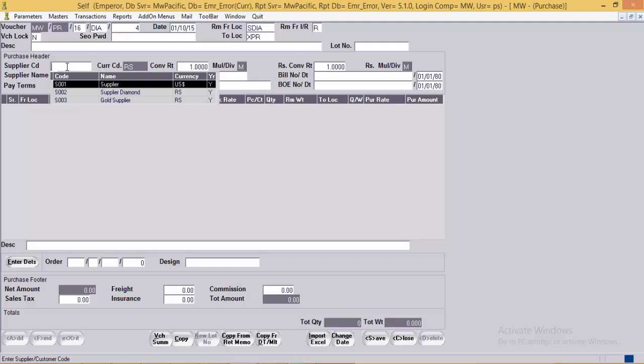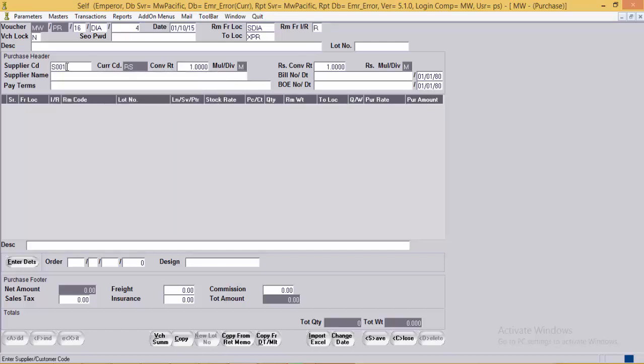Then the user can specify the supplier code for whom the purchase is being made. Here the currency code of the supplier is US dollars, and this is the conversion rate with respect to the base currency. In our case it is rupees, so the conversion factor from US dollar to rupees is 63.42, which has been picked up from the date table.